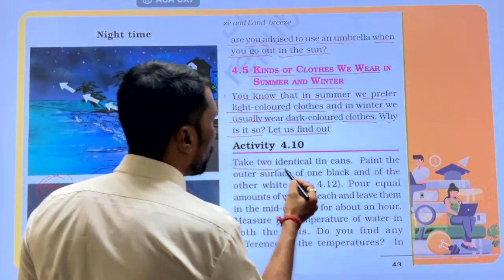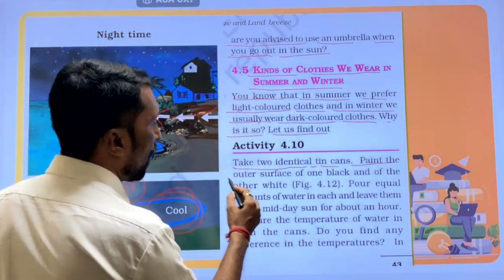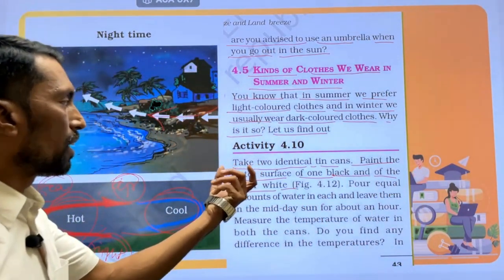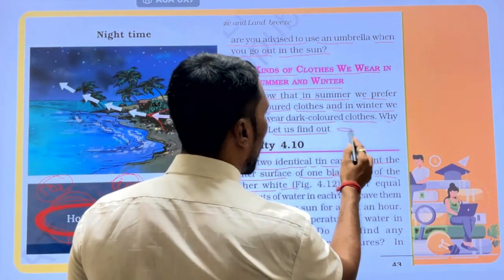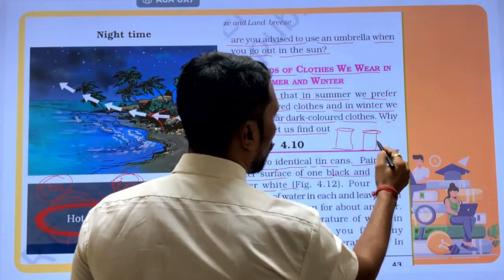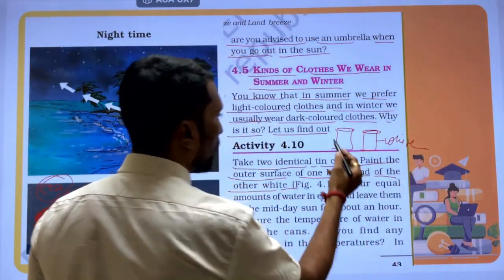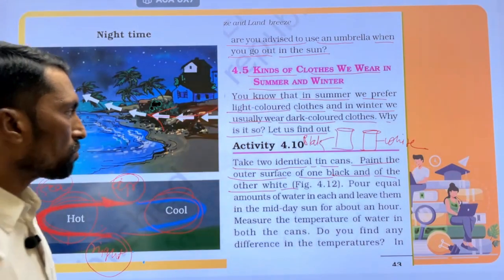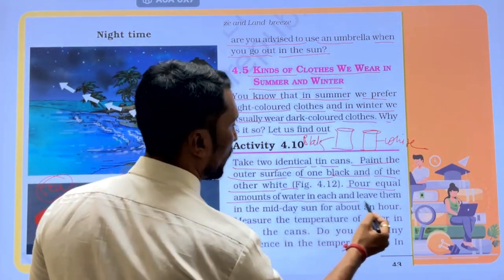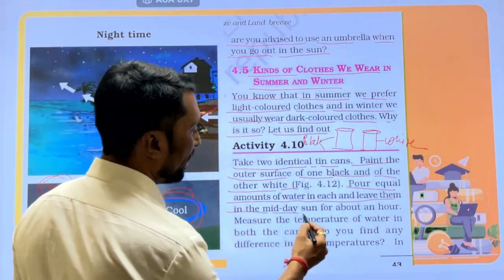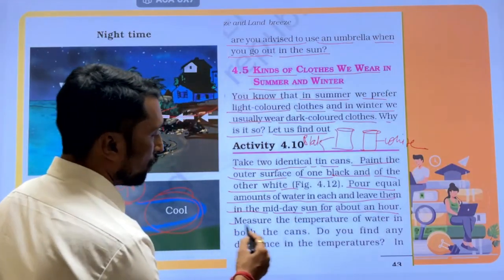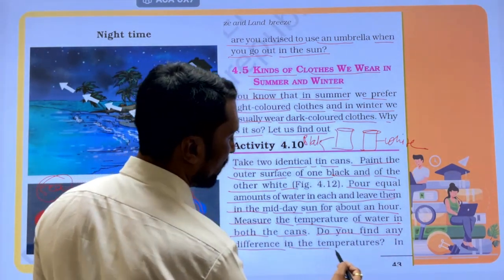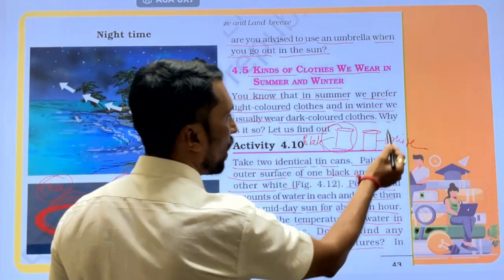Take two identical tin cans, paint the outer surface of one black and of the other white. दो हमने कंटेनर लिए हैं, छोटे से कैन लिए हैं. एक को हमने व्हाइट से कोट किया है, दूसरे को ब्लैक से. Pour an equal amount of water in each and leave them in the midday sun for about an hour. Measure the temperature of the water in both the cans. Do you find any difference in the temperatures? There are two cans, one black, another white.